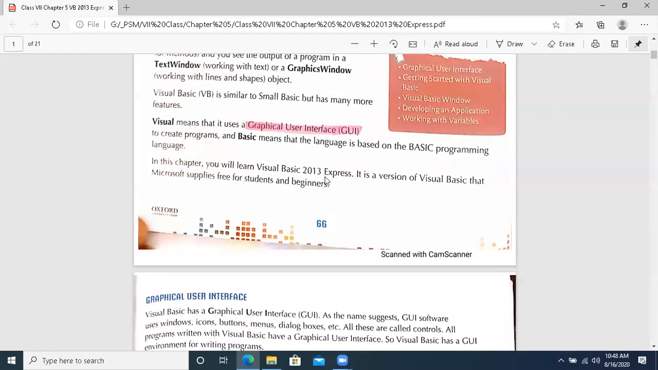Similarly, Microsoft has given us Visual Studio, that is called Visual Studio. It contains many languages: C++, C Sharp, ASP, ADO, different languages are there, different components are there that you can use over there. But right now, in this chapter, we are going to study about Visual Basic, which is basically one of the components of Visual Studio. Visual Studio is a heavy software. It is not a simple software.